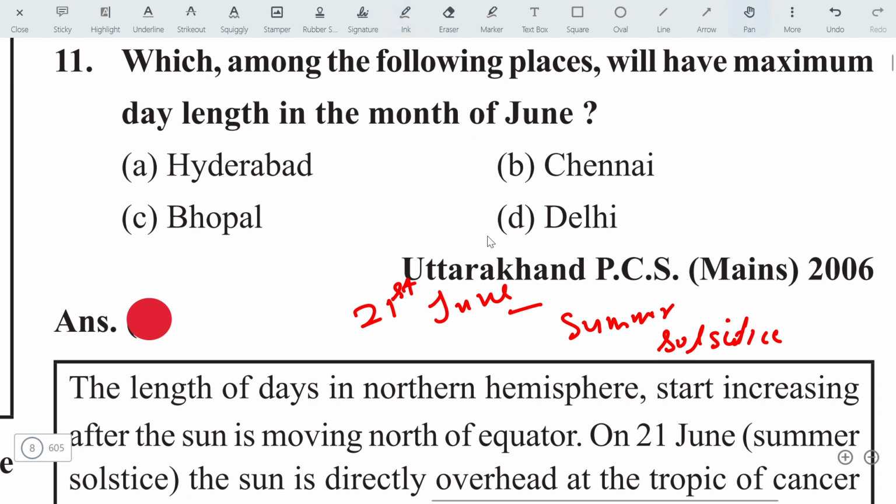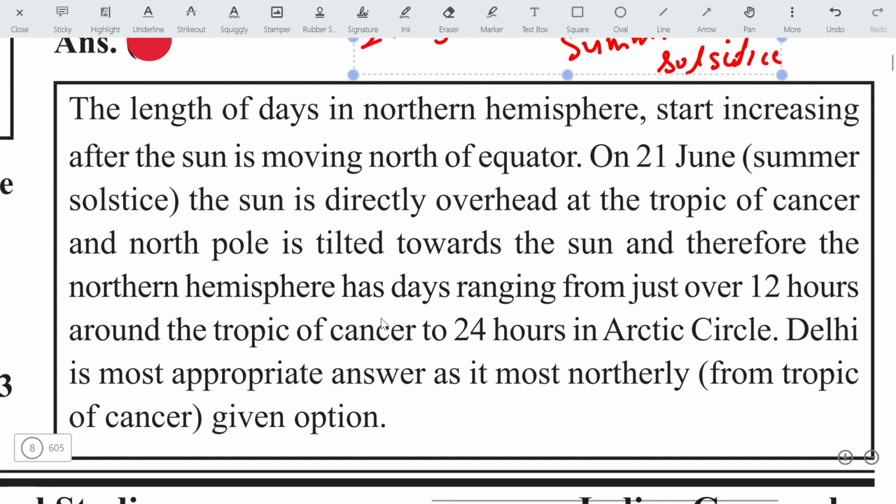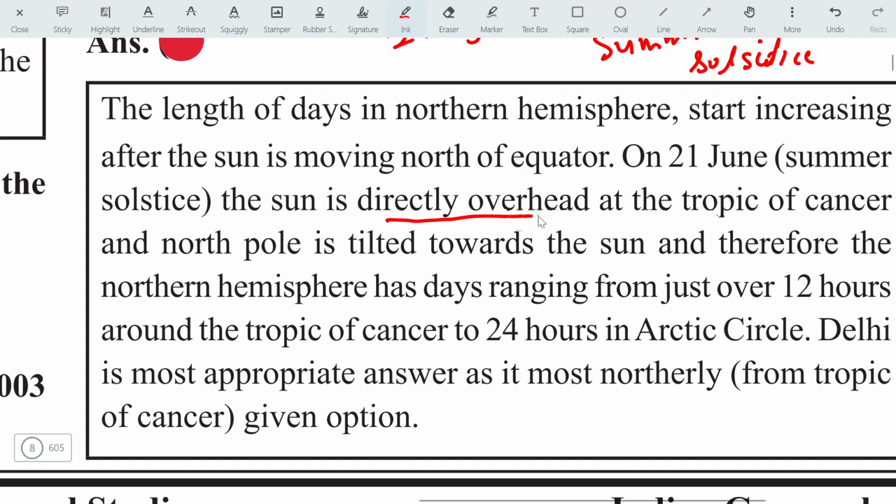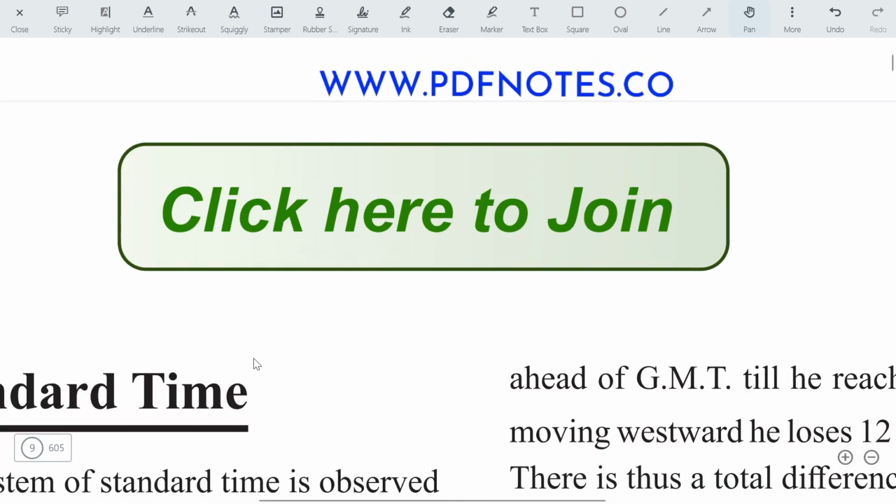And which city is located more northward? It is Delhi. Then the option will be D. Here is the explanation. You can see the sun is directly overhead at the Tropic of Cancer on 21st June. So the answer will be Delhi. Let's move on to the next question.